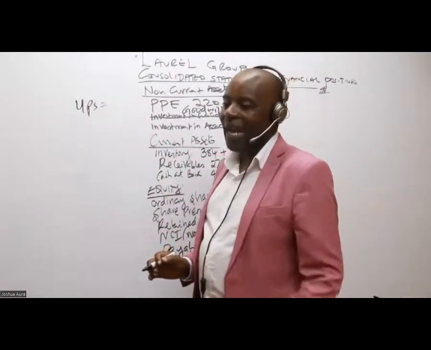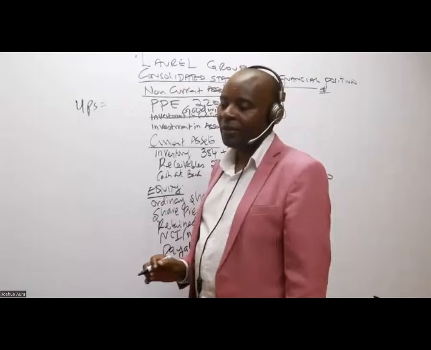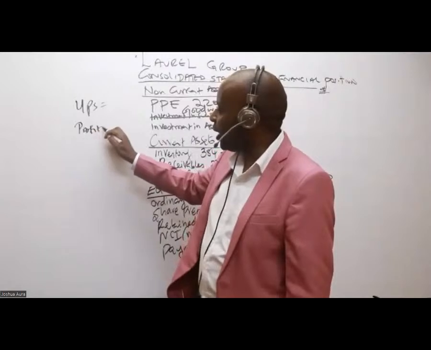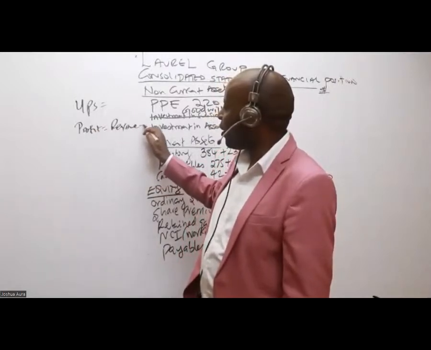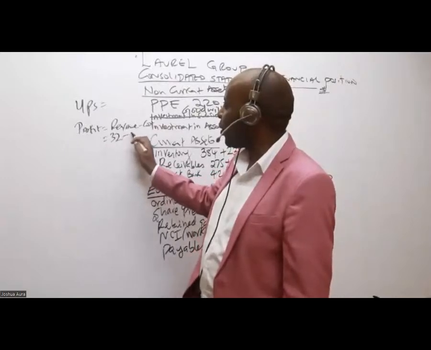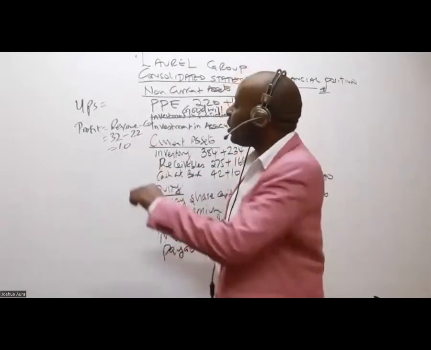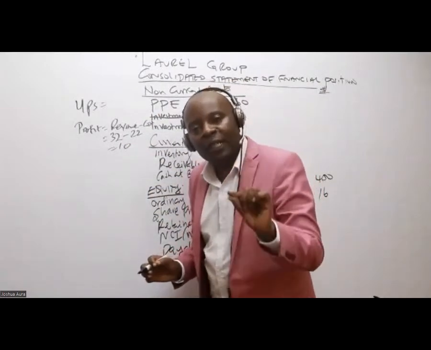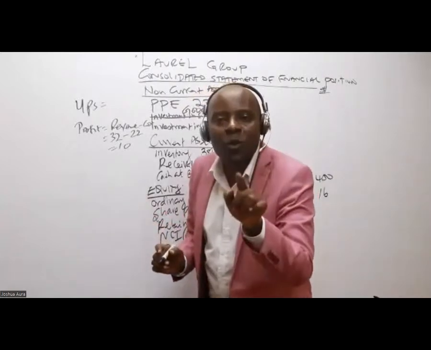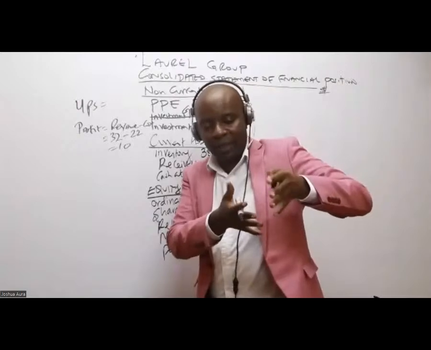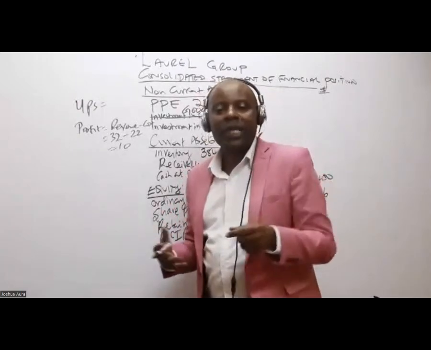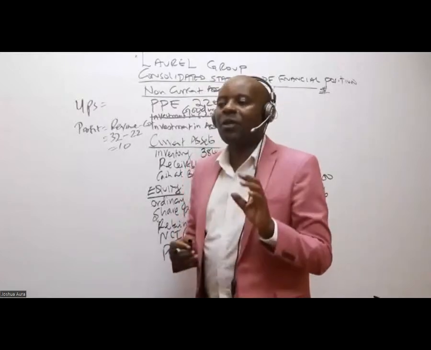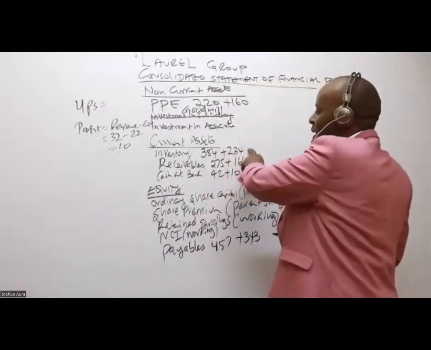UPS. None had been sold. So remember, to get profit generally, we take revenue minus cost. Revenue is 32 million minus 22, which gives me 10. And all this profit is well within the group. Unfortunately, this is in inventory because we moved these goods from one company to another sister company. So basically, inventory is overstated. So somebody tell me, what should I do to this inventory working here?